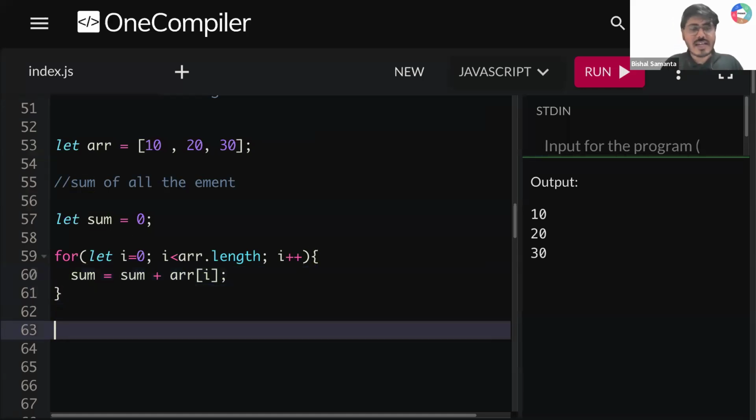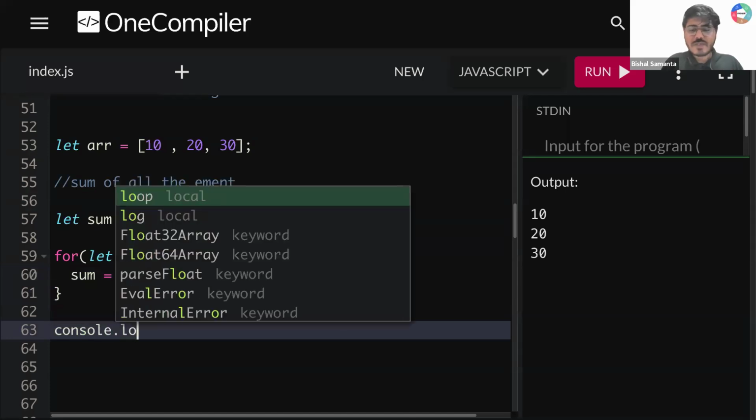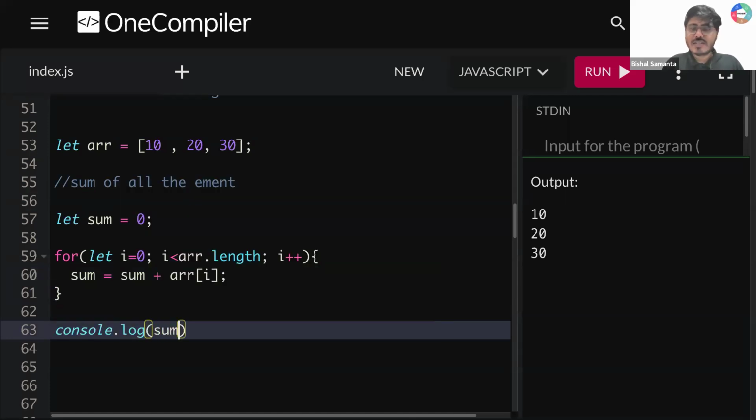And once everything is done, I'm going to write here console.log sum, and let's see what we are getting in the output. First tell me, guys, is our problem solved or not? Then we'll understand how it is working. तो हमारा problem हो गया solved, right? We need 60, 60 मिल गया. Now let's understand how it is working.